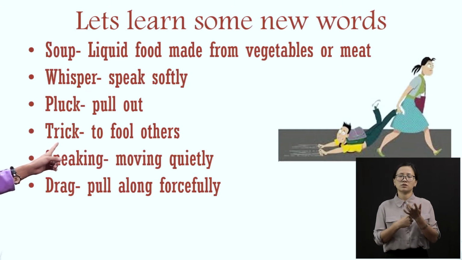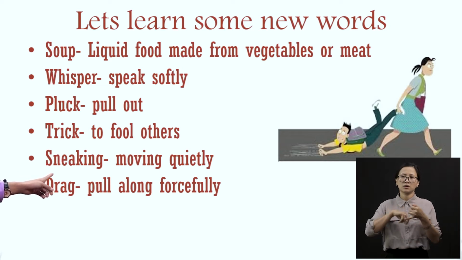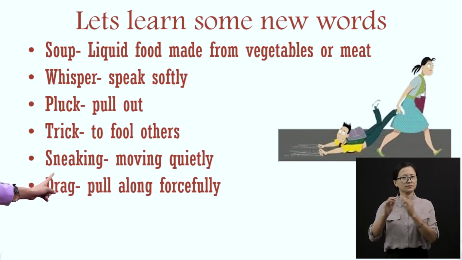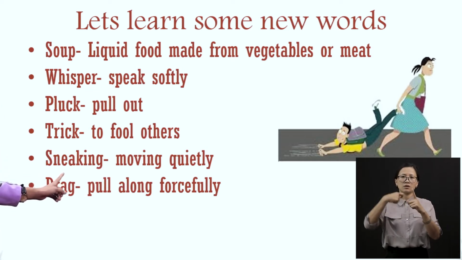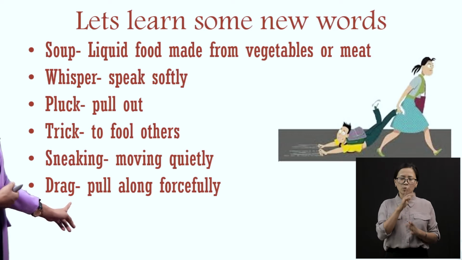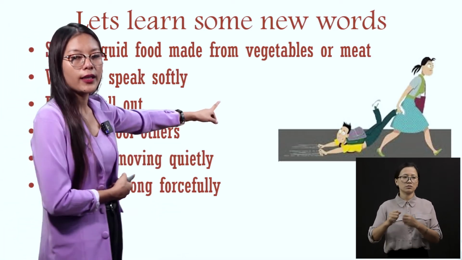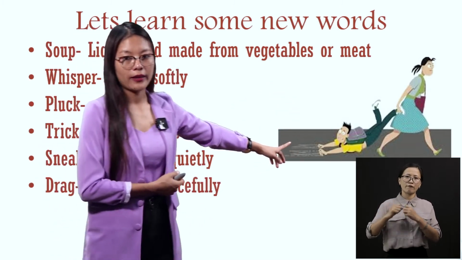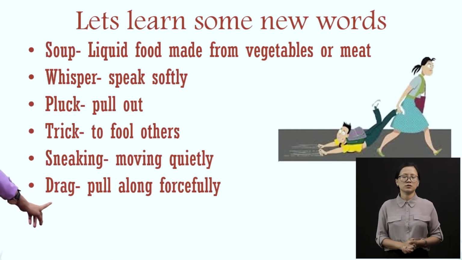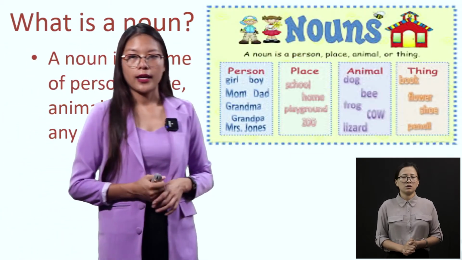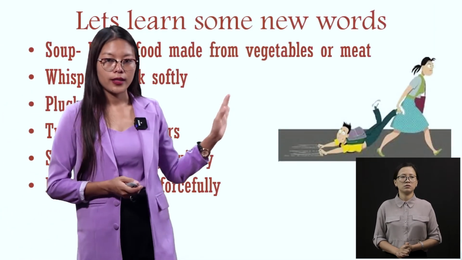Spelling: T-R-I-C-K, trick. Now next is sneaking. Sneaking means moving quietly. Spelling of sneaking: S-N-E-A-K-I-N-G, sneaking. Now the last one, drag. Drag means pull along forcefully. See here, the mother in the picture, the mother is dragging the man, right? That is known as drag. Spelling: D-R-A-G, drag.